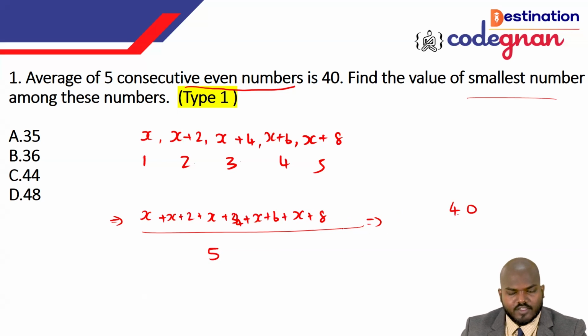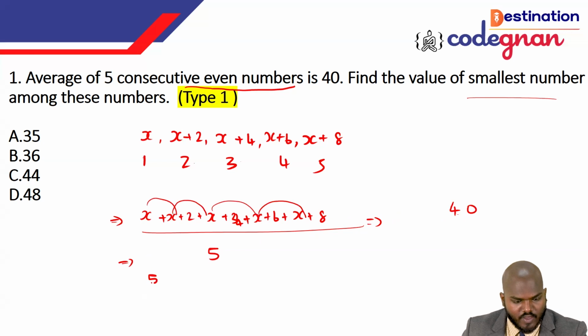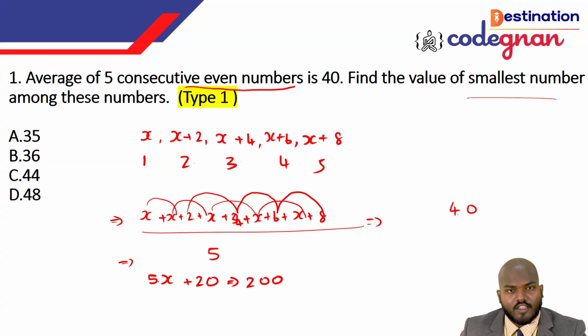If you take the value to this side, guys, it will give you 200. If you sum this one, 2x, 3x, 4x, 5x, so 5x, and 2 plus 4 is 6, 6 plus 6 is 12, 12 plus 8 is 20. The 20 we can call on this side, and you have the value 200 here. If you take 5 as common and keep it this side, this value will become x plus 4.